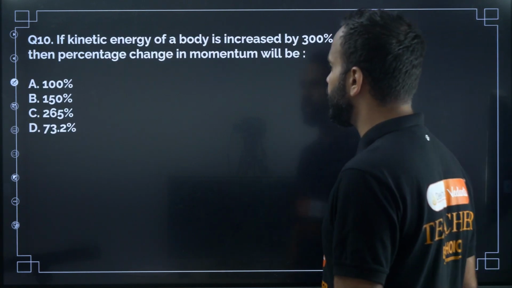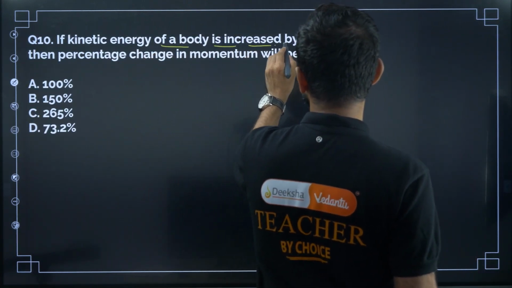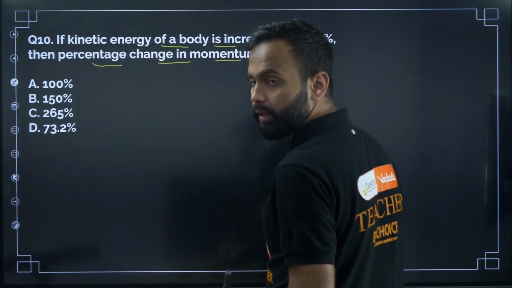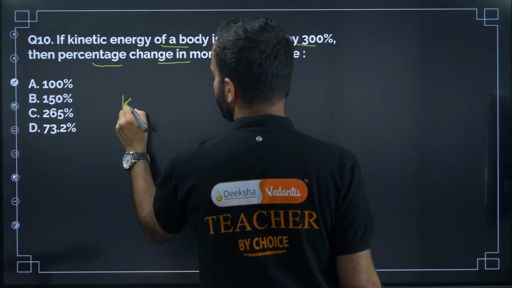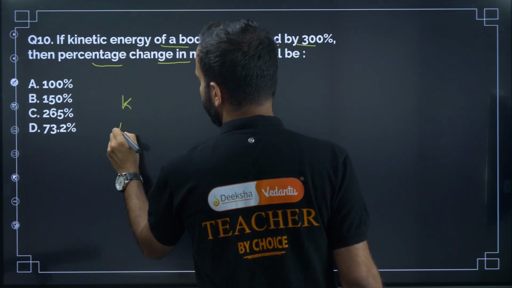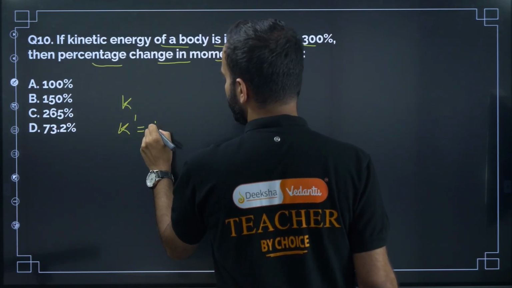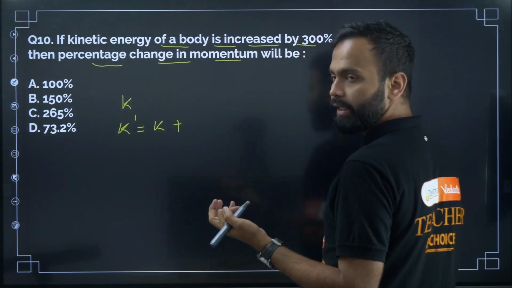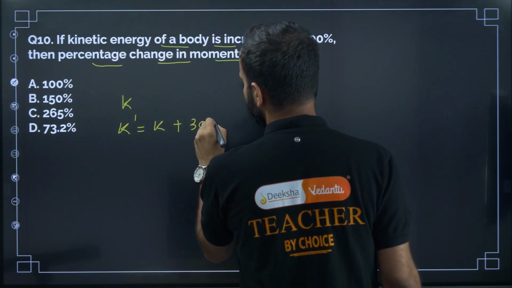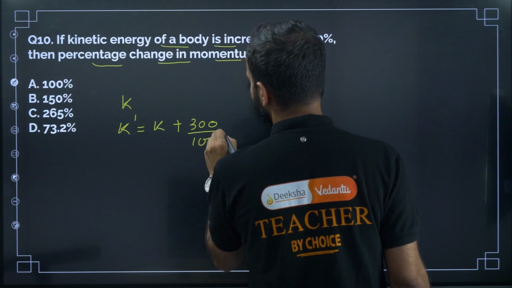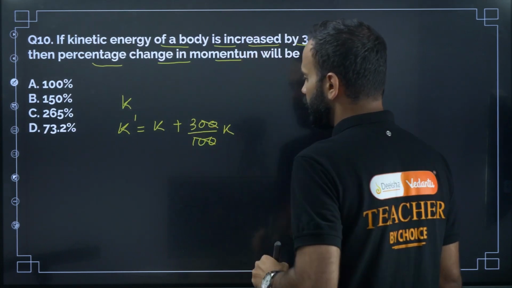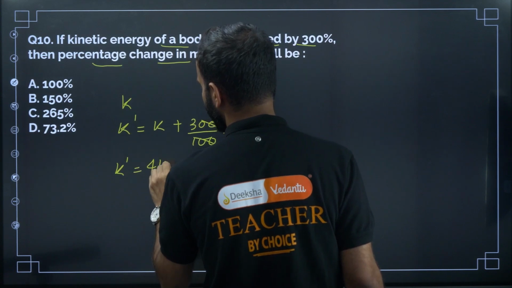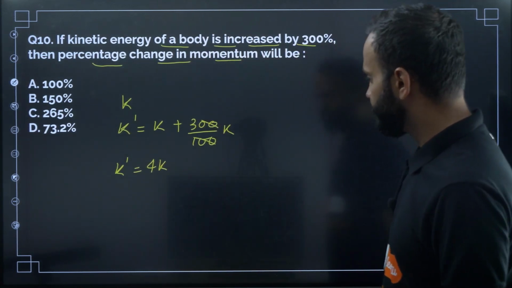Next question, question number 10. If kinetic energy of the body is increased by 300%, then the percentage change in the momentum will be. Initial kinetic energy of the body is K. Now the new kinetic energy K dash is equal to K plus 300 divided by 100 into K. So 100 will get cancelled. New kinetic energy will be 4K, right?